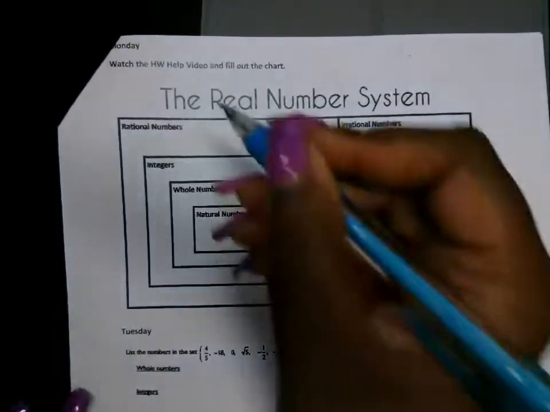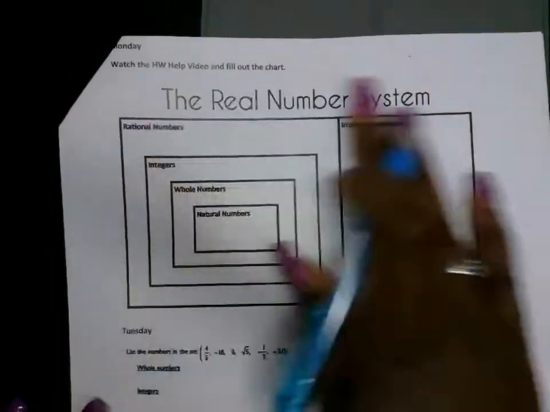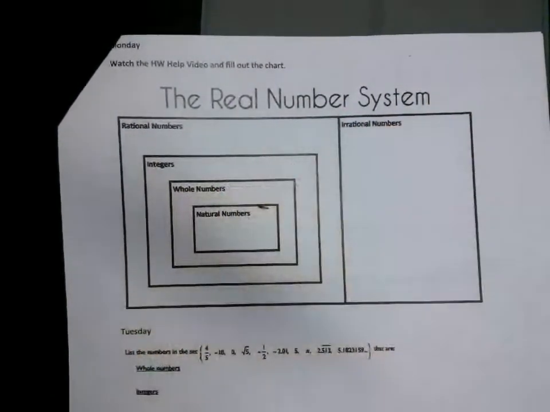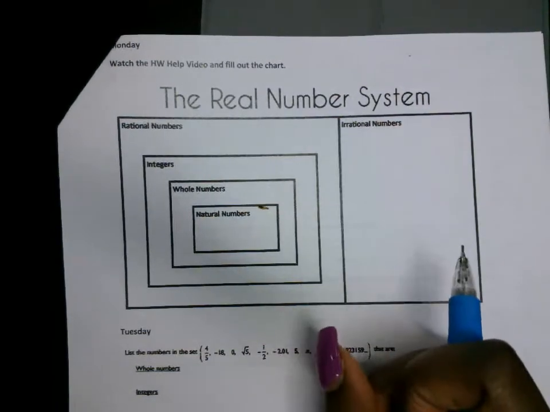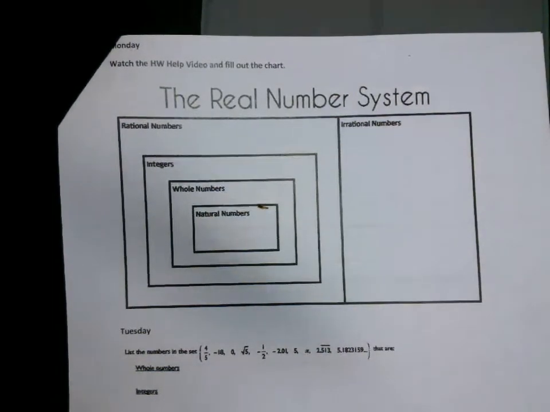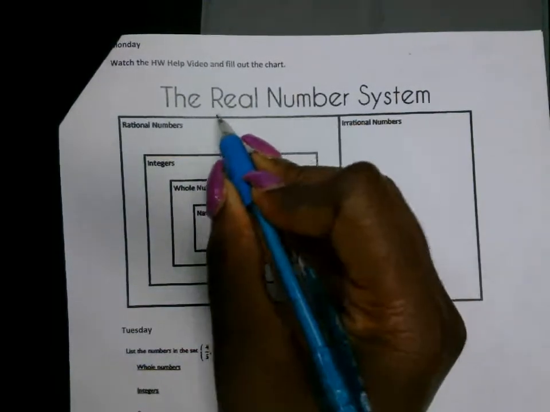Okay, real number system. Any and every number is going to be a real number. So every number that you can think of is a real number. Fractions, decimals, whole numbers, integers, all of which are going to be real numbers. Mixed fractions, improper fractions, perfect square roots, non-perfect square roots. Every number you can think of at this moment is going to be a real number, except of course when you get to calculus, you'll learn about other types of numbers, okay? But for now, any and every number is going to be a real number.